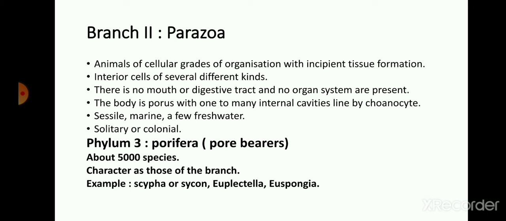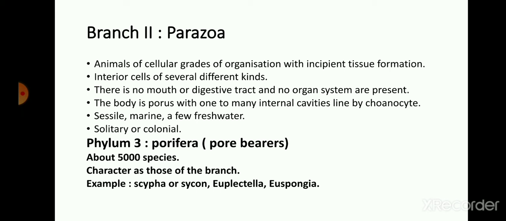There is no mouth or digestive tract, and no organ system is present. So all these are absent in these animals.